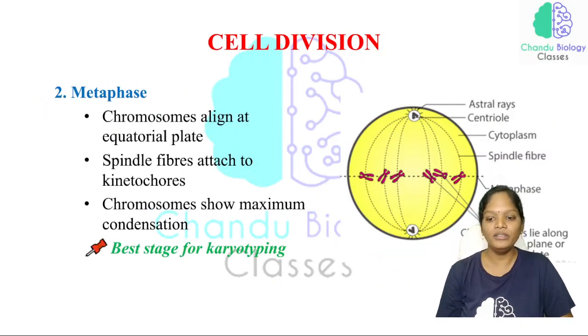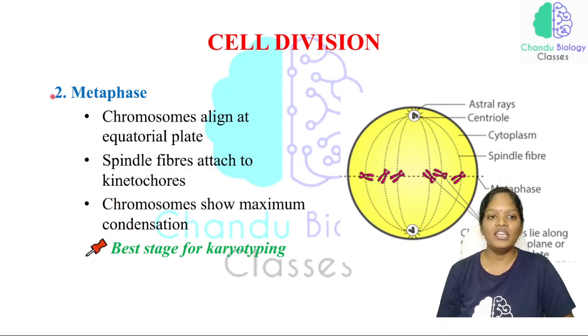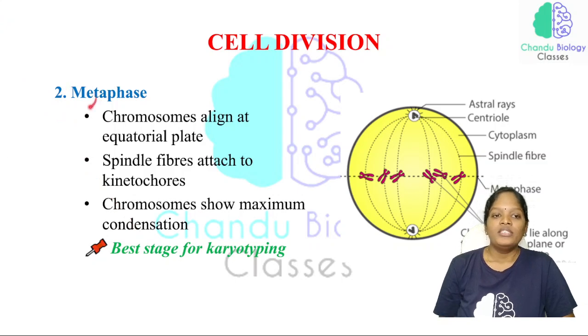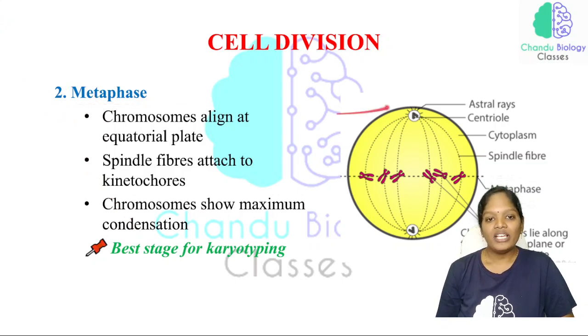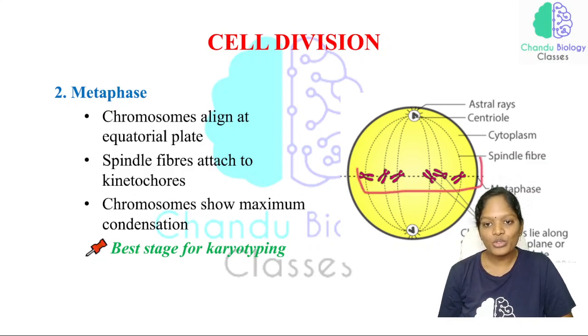Just look at the picture. Now just look at the second phase. Again, this phase comes under karyokinesis only. See here, metaphase. In metaphase, just look at this picture. These are all the chromosomes, and we have 23 pairs of chromosomes, that is 46 chromosomes. And all these chromosomes will be aligned in the center.